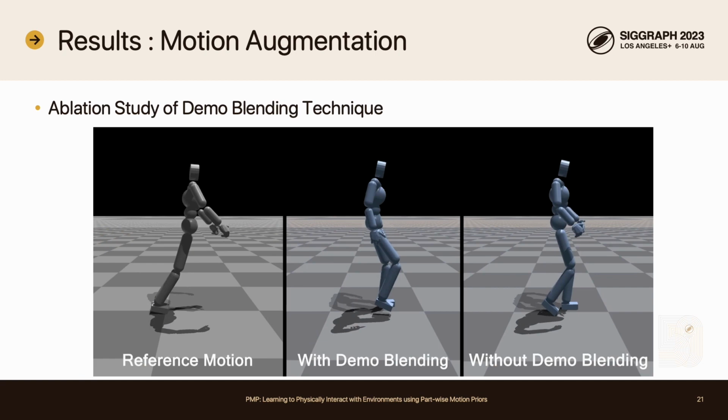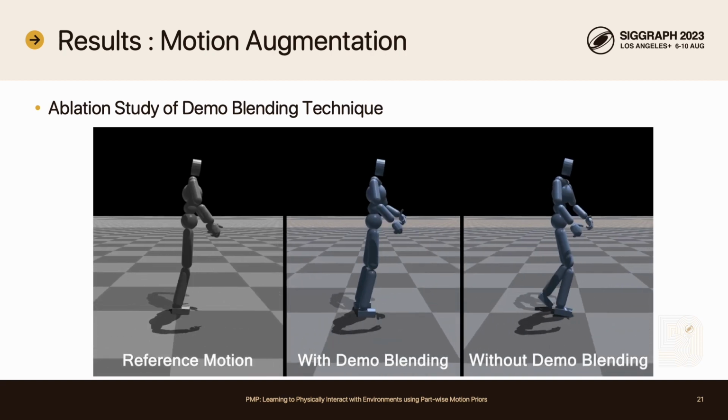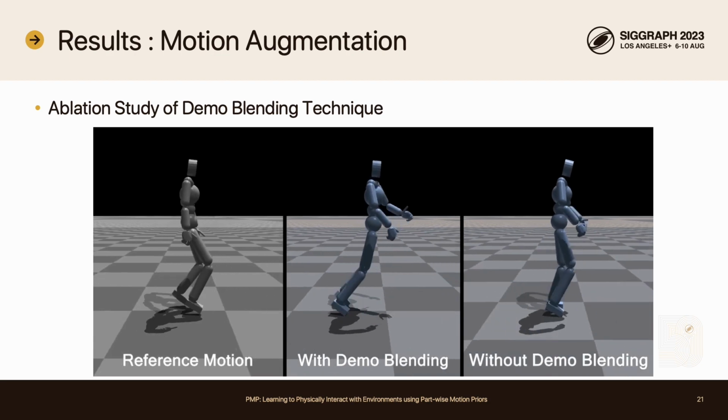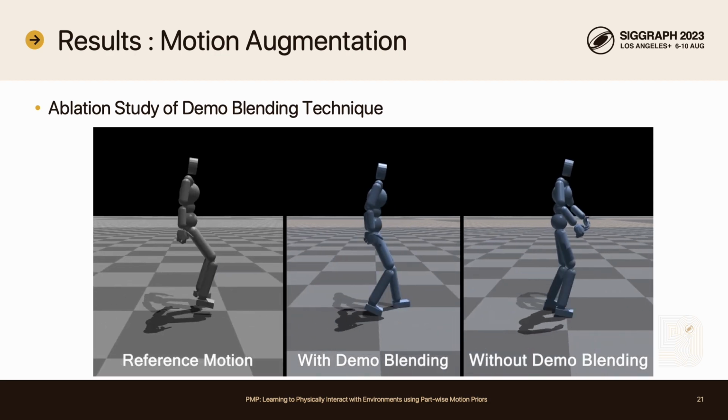Among the augmented references, the hopping style motion is physically implausible. However, by using our agent with the demo blending technique, our agent successfully imitates the style of the correct reference.